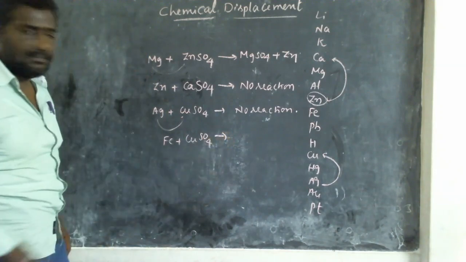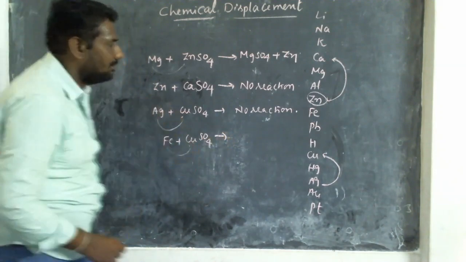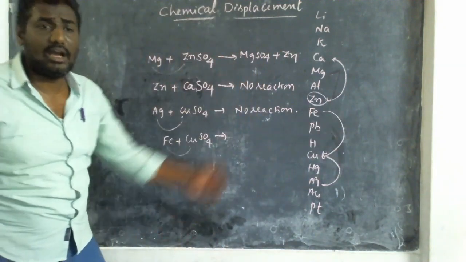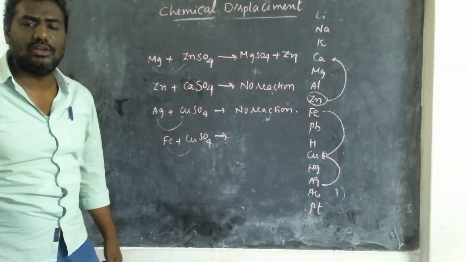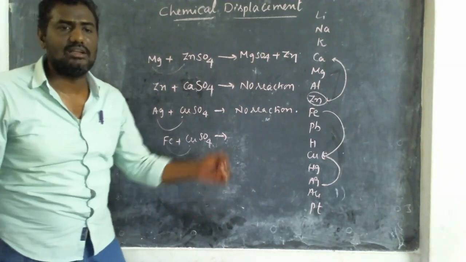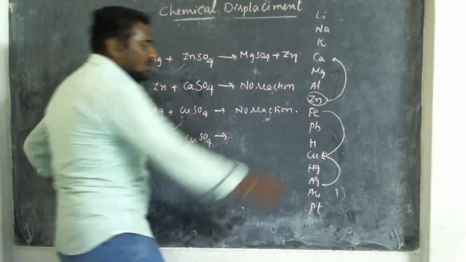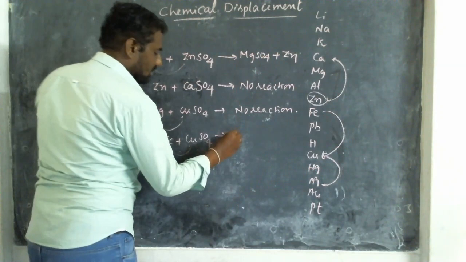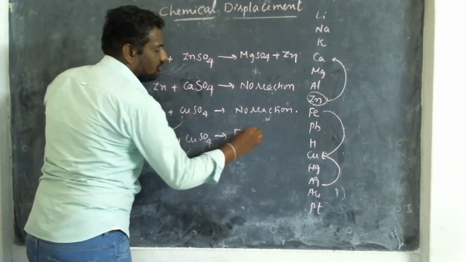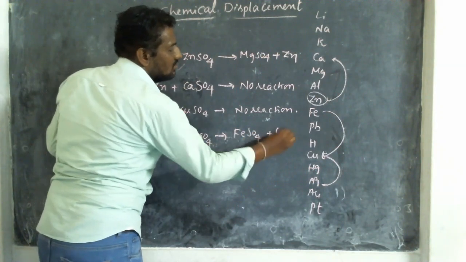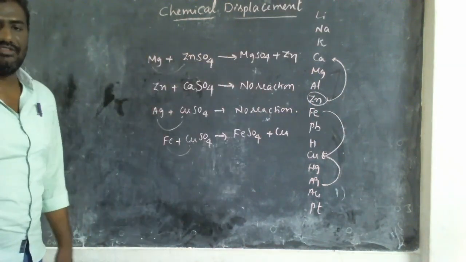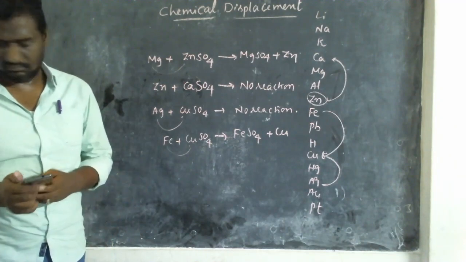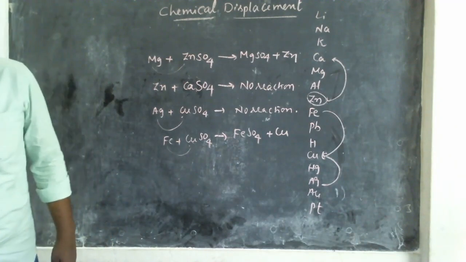Now we have to check from Fe to copper. You are coming from top to down, which means high to low. When you come from high to low, a highly reactive metal can displace the low reactivity metal. So here ferrum can displace the copper. The reaction is possible. You write the reaction: FeSO4 plus Cu. Children, I hope that you understood this.